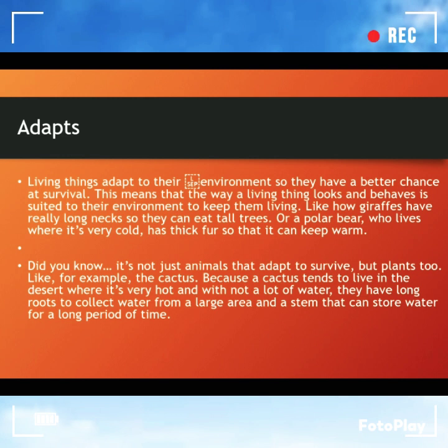Did you know? It's not just animals that adapt to survive, but plants too. Like for example the cactus, because a cactus tends to live in the desert where it's very hot and with not a lot of water. They have long roots to collect water from a large area and a stem that can store water for a long period of time.